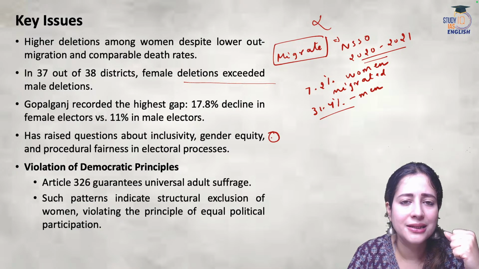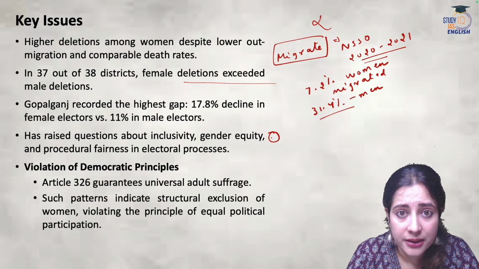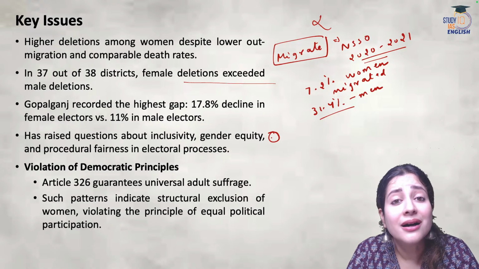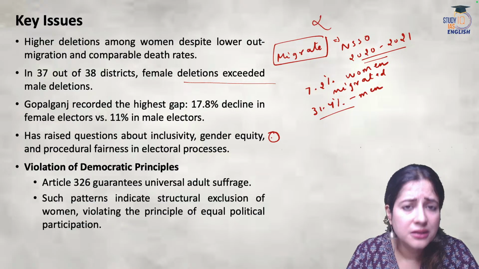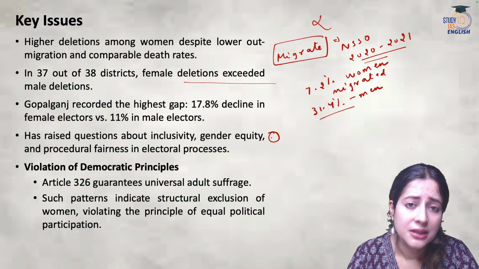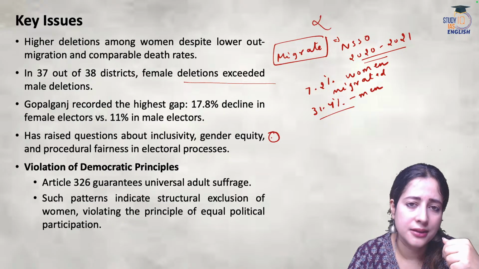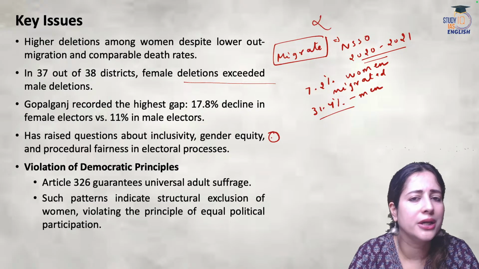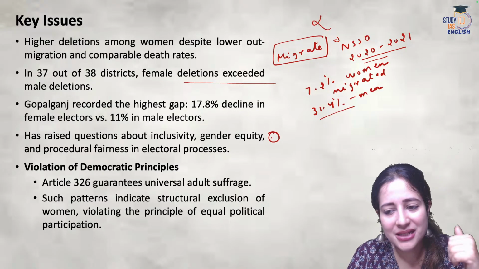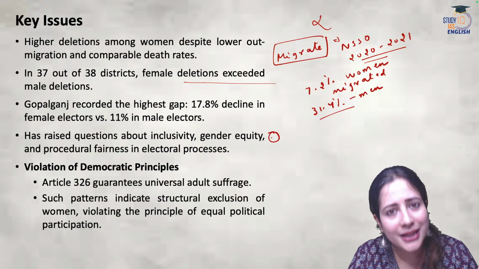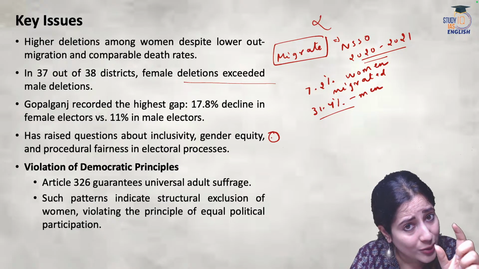Second very interesting thing is that people said it could be about death rates. Maybe more women are dying because of maternal mortality that's high in Bihar, early marriage, early pregnancy, lack of reproductive health care. Maybe these reasons are responsible. Okay, fine. But when the investigation was done, it was found out that the death rates were also the same among men and women except 2020.